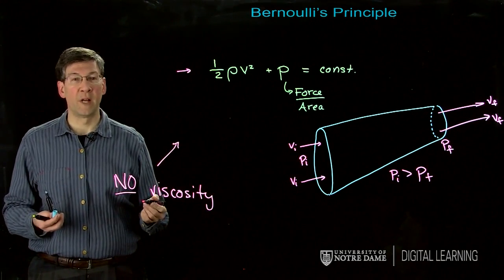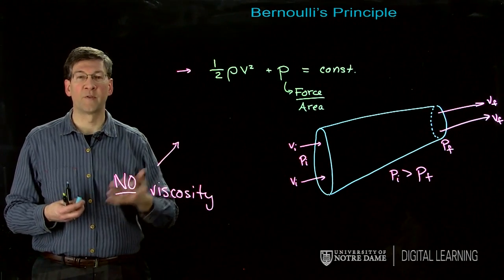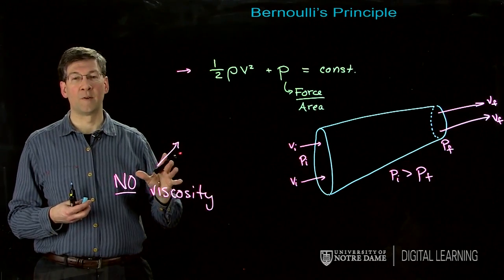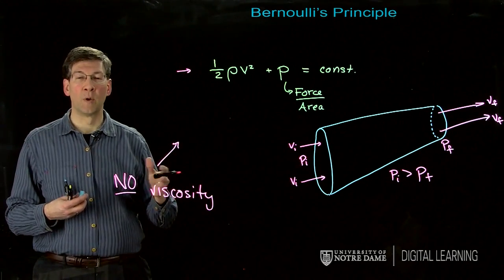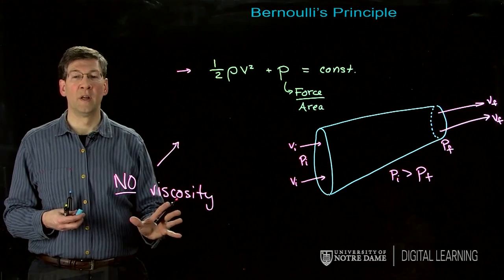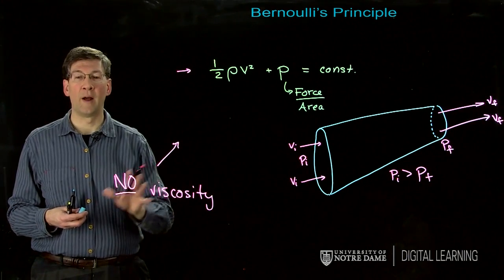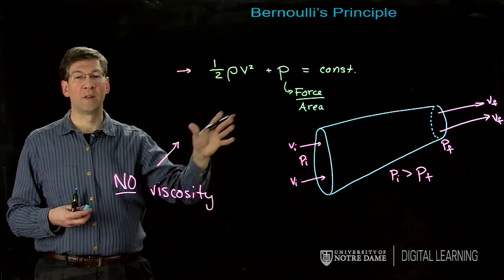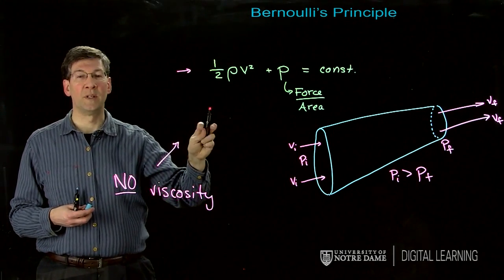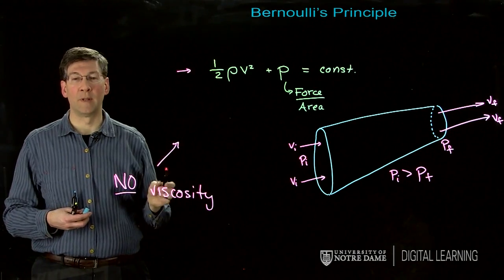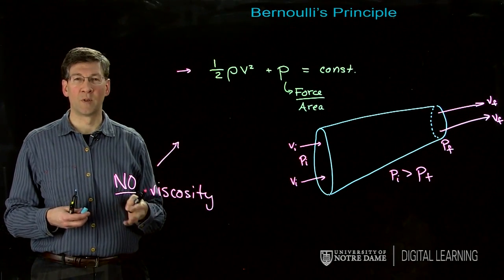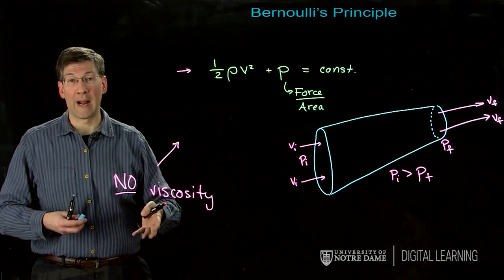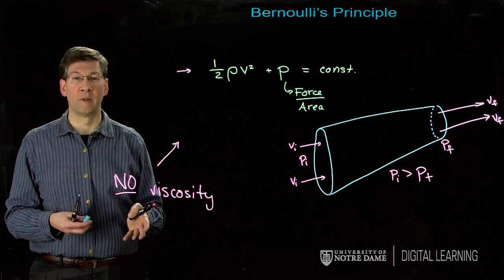However, we know that there's air drag, and so there's always viscosity, there's always friction in the air between the object that's moving in the air and the air itself. So we have to go to a more sophisticated treatment that involves using some of the concepts that arise when we have viscosity in play. So this is valid for no viscosity, but it is the first introduction to this idea that pressure and velocity are related. And so now we need to go on to a more sophisticated treatment that introduces viscosity or friction or drag into the motion of the fluid around objects.